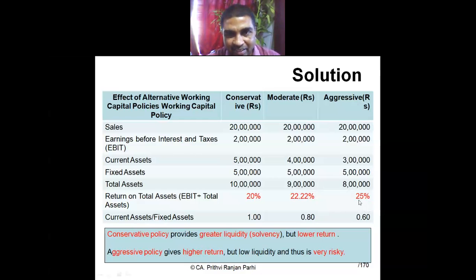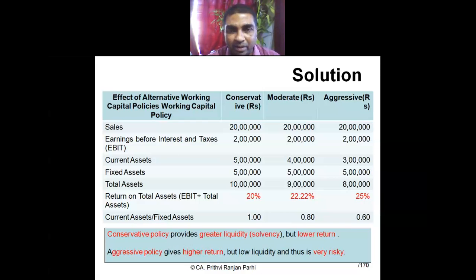Return on investment will be more. If it is less, return will be more. Why is it so? Because comparatively, current assets give less return and fixed assets give more return. So in case of conservative policy, we have seen that conservative policy provides greater liquidity.